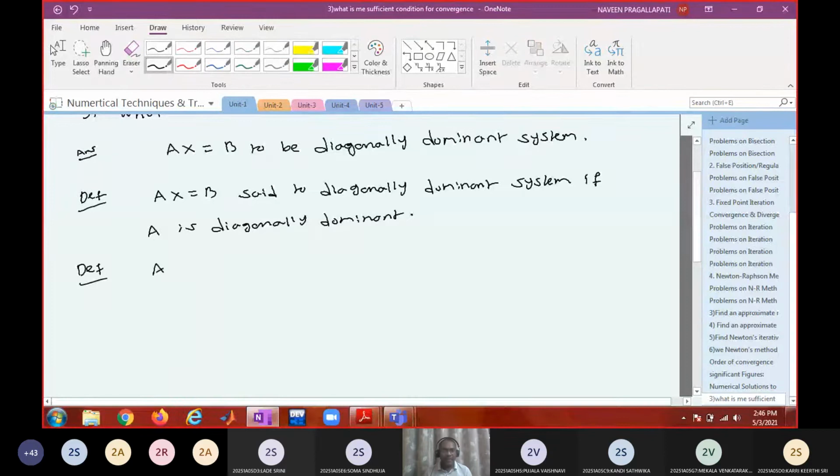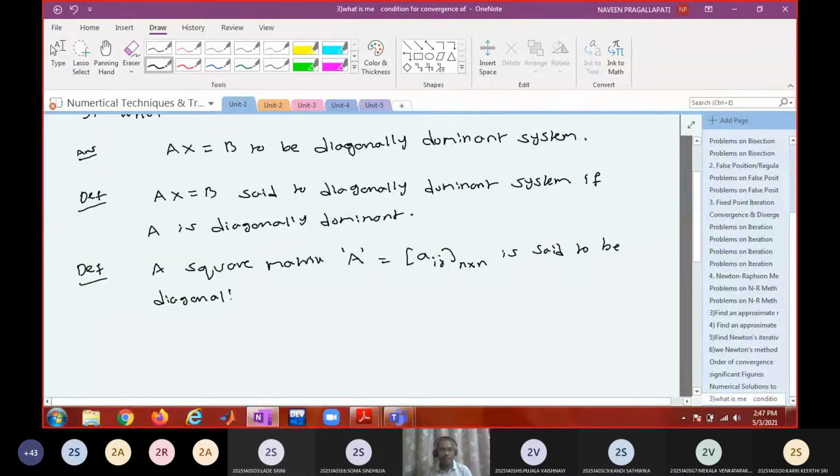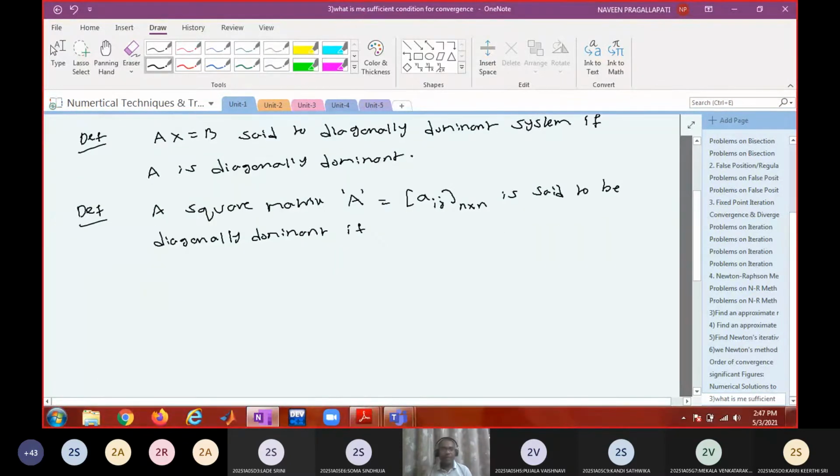A square matrix A = (Aij) of order n by n is said to be diagonally dominant if modulus of Aii is greater than or equal to the sum of... so in each row there will be a diagonal element, right? A11, A22, A33 and so on.